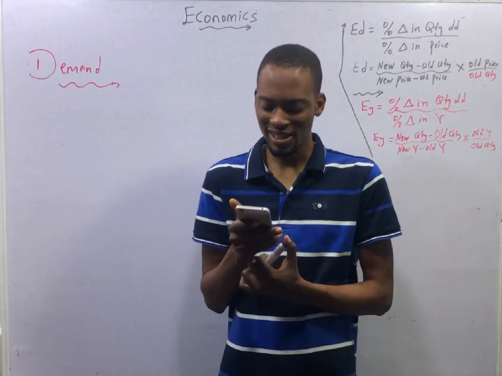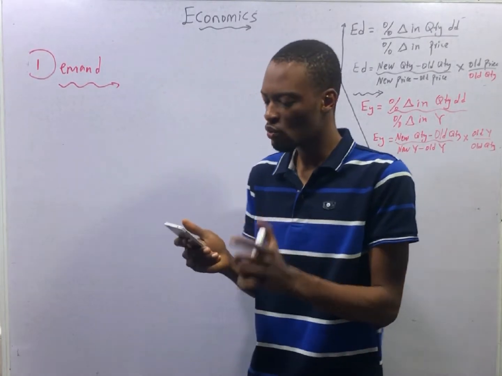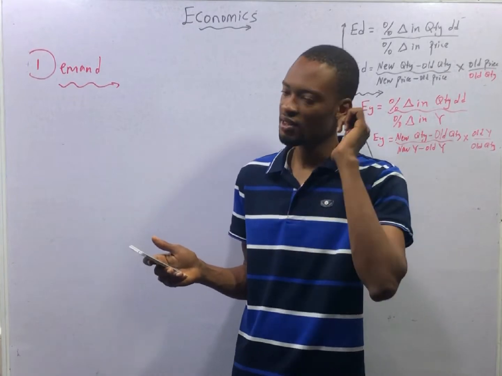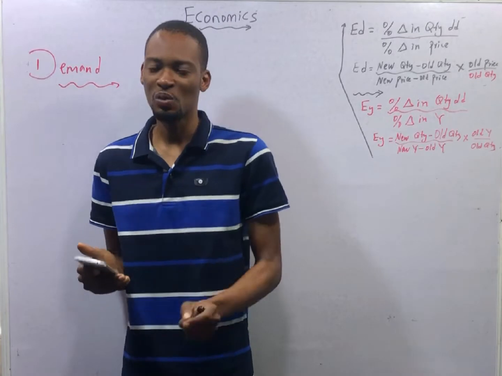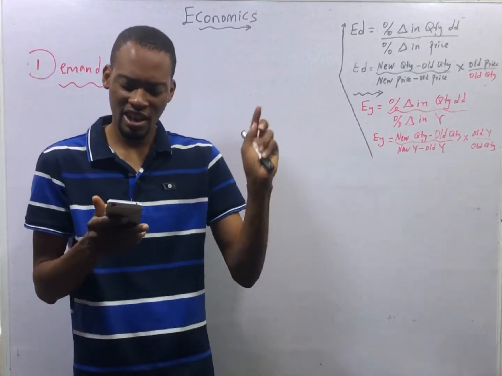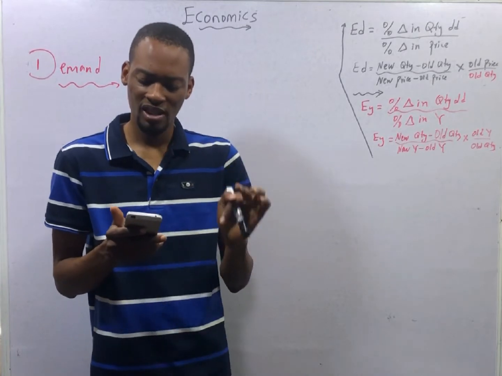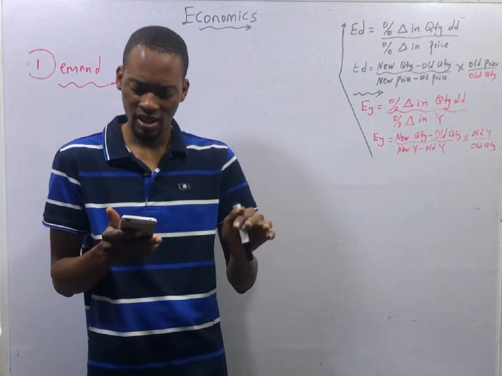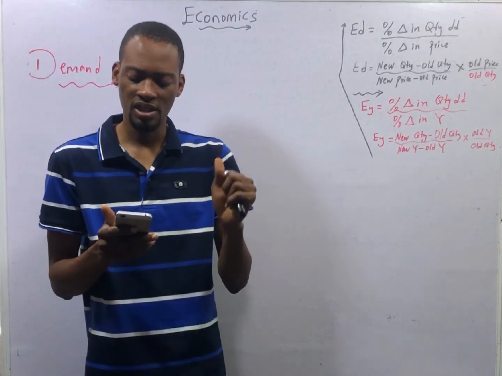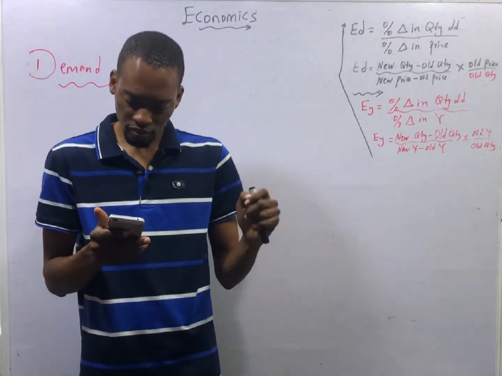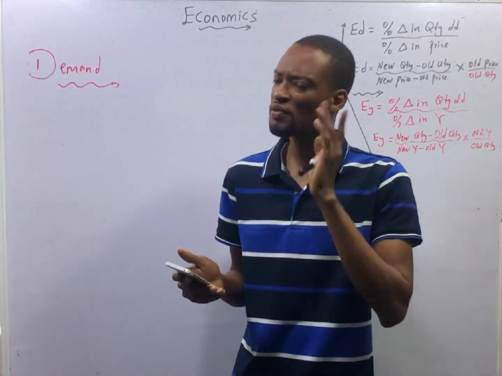And the question here says, an increase in the price of a commodity will result in dash. Listen, an increase in the price of a commodity will result in dash. A, an increase in quantity demanded. B, an increase in demand. C, a decrease in quantity demanded. And D, a decrease in demand. Anytime you hear price, change in demand should not even come to your mind.